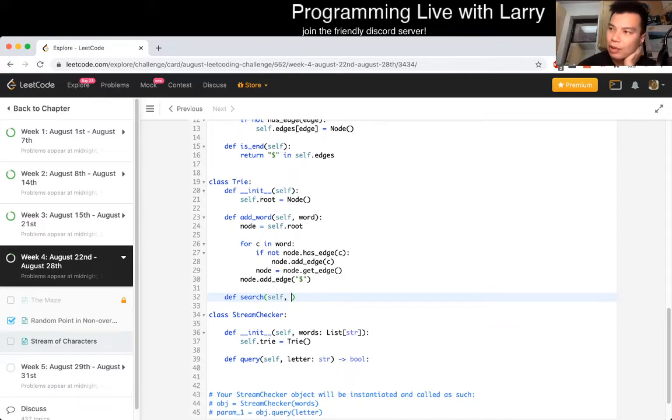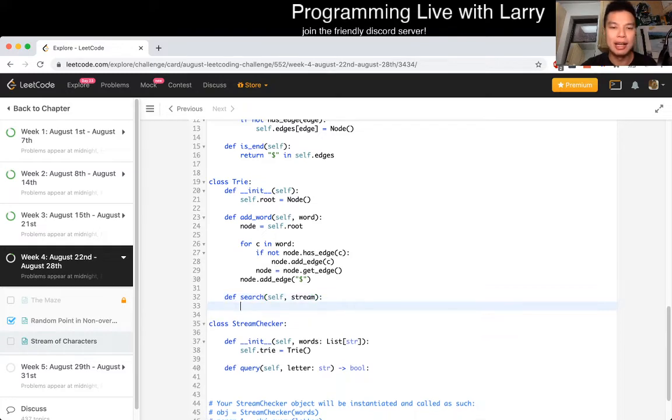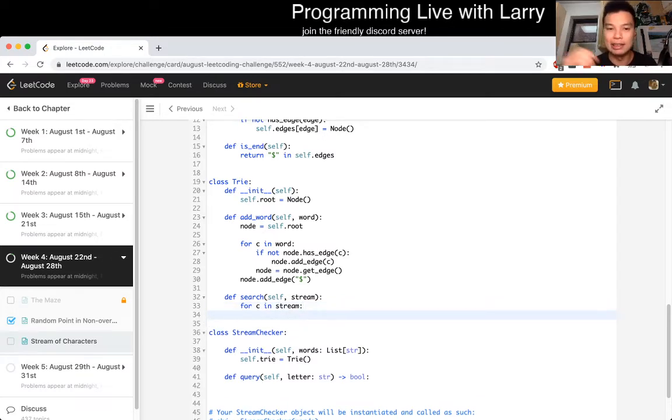And in this case, what do we want? Well, it won't be a word, it would be a string of characters. So let's just do stream, let's call it a stream, and then we can do for each word. Yeah, and then we could just go through it together. This may seem expensive to be linear, but actually because it generates an iterator, it only goes as far as it is needed.